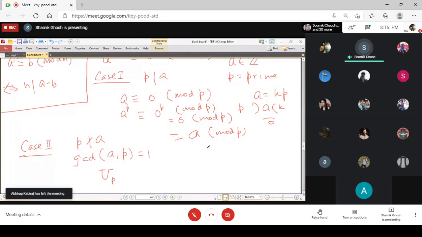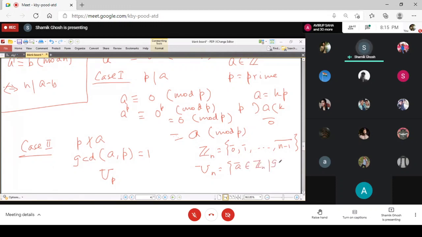You can remember again, if you have Zn, modulo n, then you have all the elements 0 to n minus 1. And the group Un, you can remember, is all A bar belonging to Zn such that GCD of n and A is equal to 1. They are the multiplicatively invertible elements of Zn, and that is the units of Zn. This is the group of units of Zn.